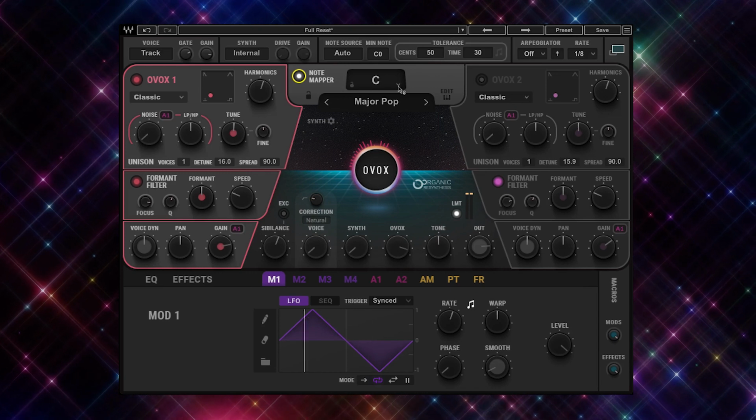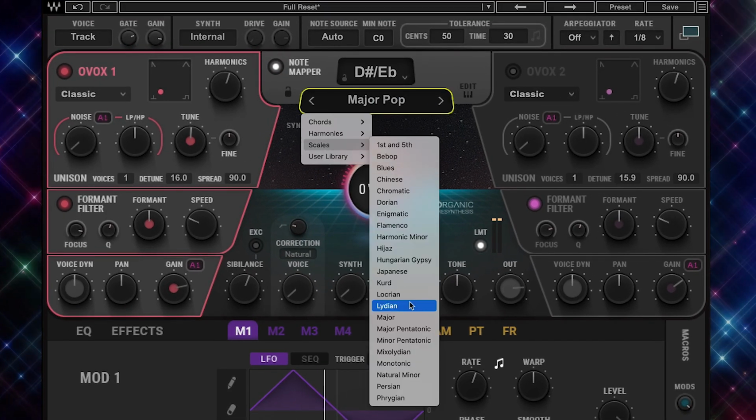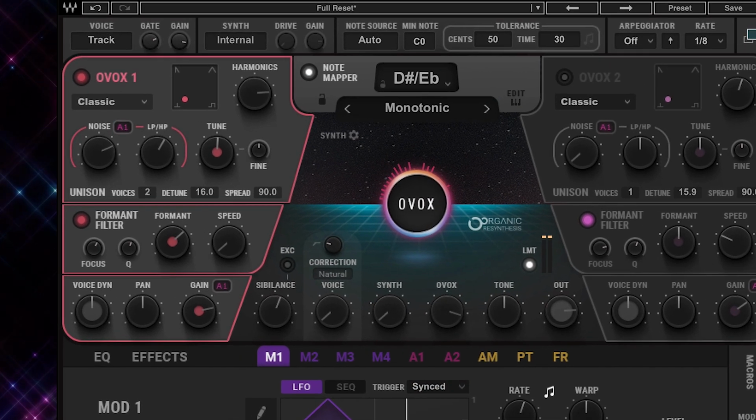We're gonna turn the note mapper on. I'm gonna set the scale to E flat. The session I got right here is in E flat. Then I'm gonna choose monotonic. So first we've got the classic filter in these settings on OVOX 1.